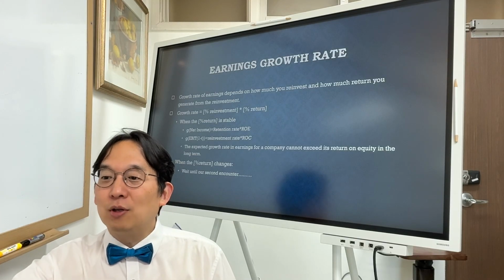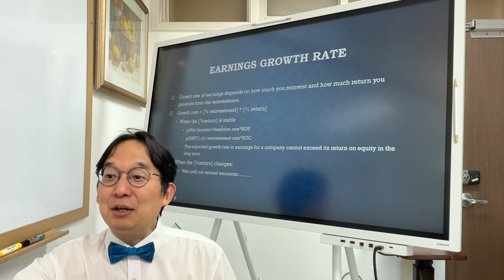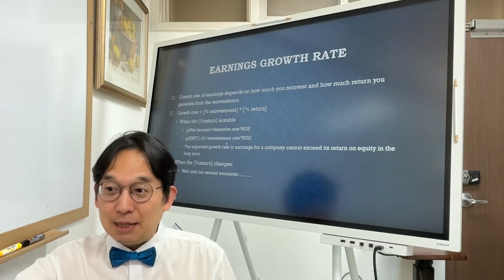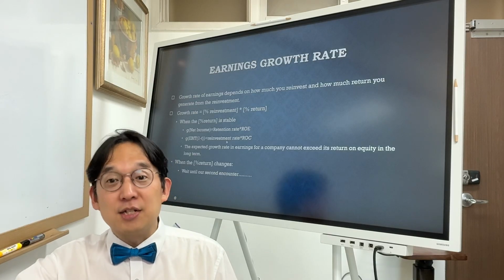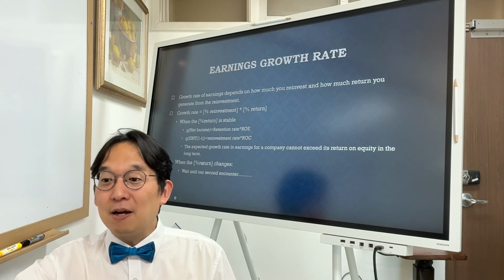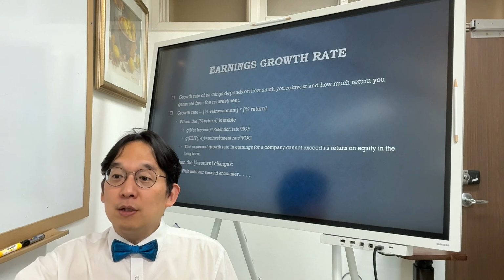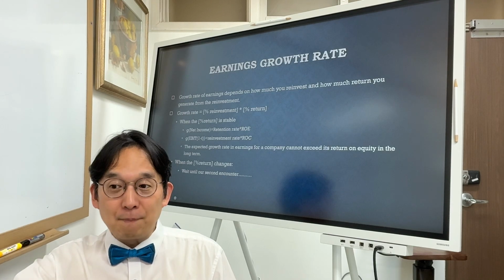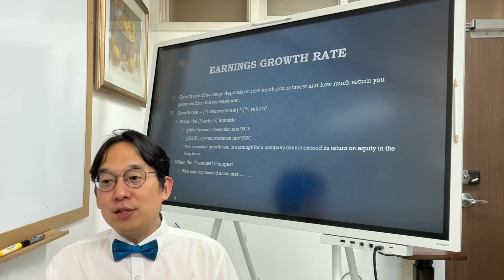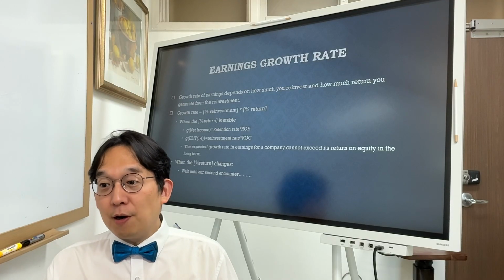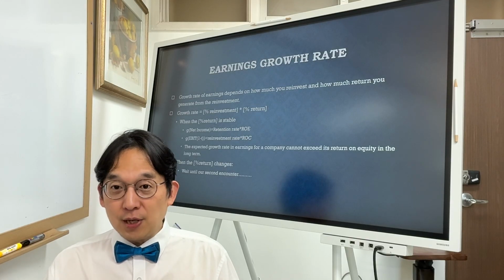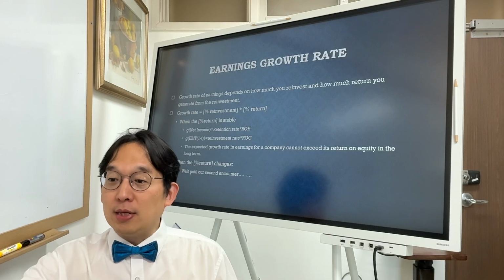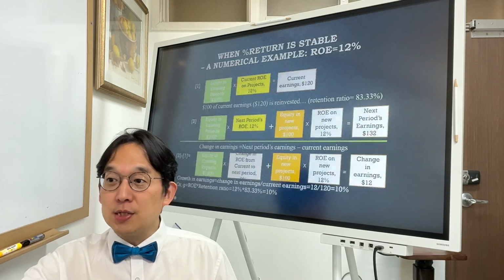So your growth rate cannot be higher than your retention rate or reinvestment rate, typically, in a stable stage. So that's the first situation when the percentage of return is stable. But there are some situations when the percentage of return changes over time. But for this part, please wait until our second encounter of this.